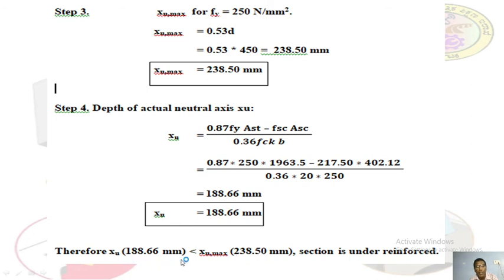First the xu value, later on xu max. Now xu is less than xu max. Therefore the given section is under-reinforced section. Write down this statement. Okay, fine.